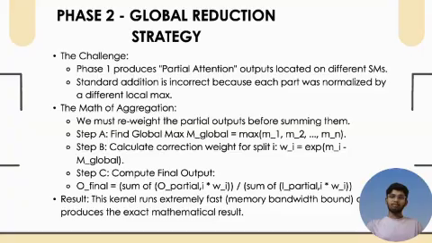And then comes the final step, aggregate. Here we finally compute the weighted sum of the partial outputs. This formula you see on the screen ensures that our split up computation mathematically converges to the exact same result as standard attention. This allows massive parallelism without sacrificing numerical accuracy. So now we have seen phase 1 and phase 2 of the kernel logic. Now Ramya will explain how we integrated this C++ code into PyTorch.